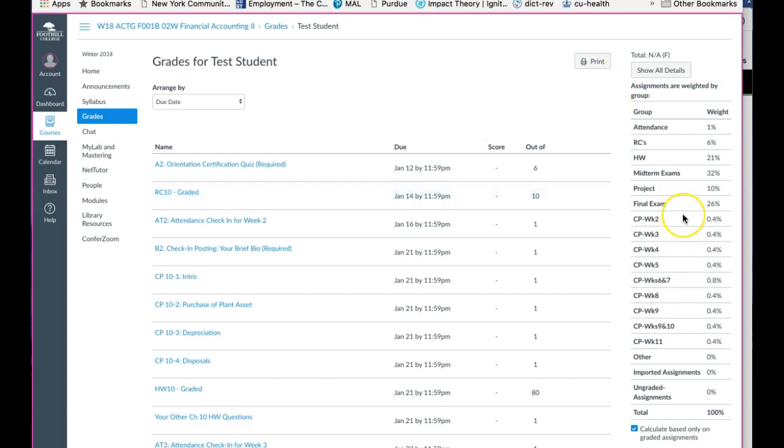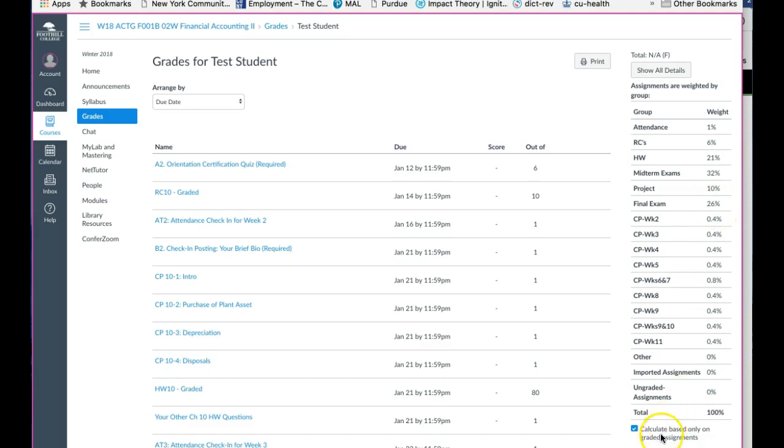Also on the right side here, you will see a listing of all the components, by category, of the overall elements that make up your final grade. Later I'll show you that these are directly what you see in the syllabus.